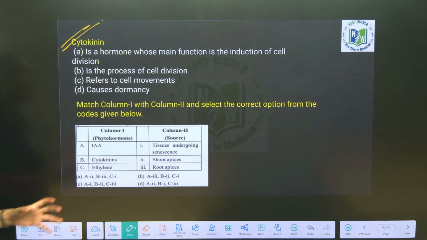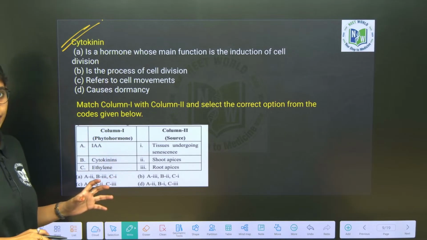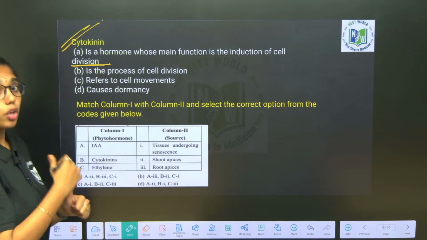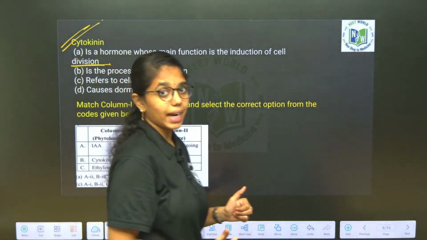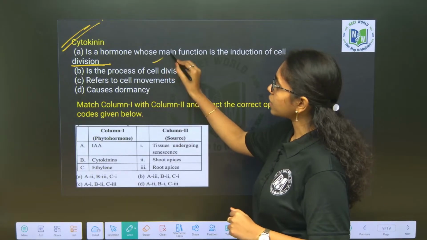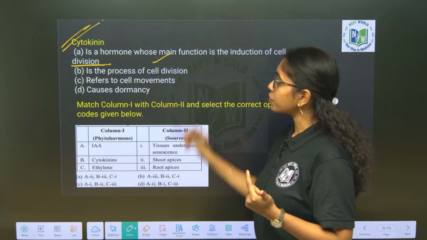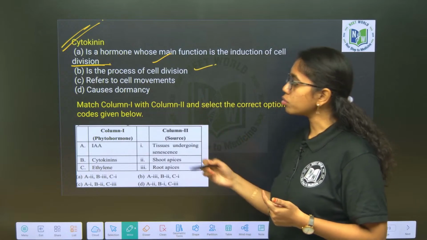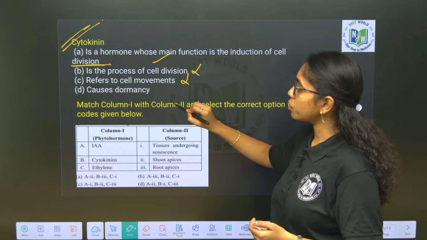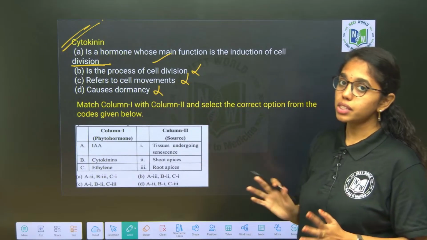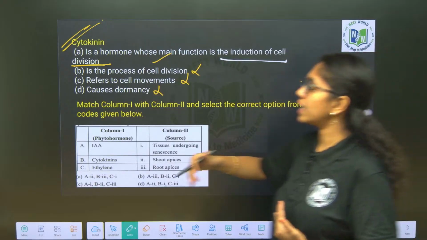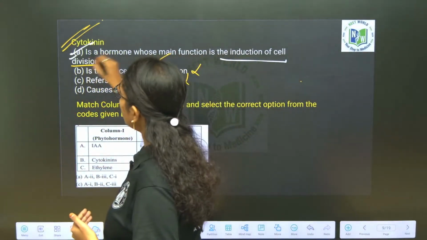Next, the question is about cytokinin. Cytokinin is a hormone whose major function is induction of cell division. The name itself says that this phytohormone is primarily involved in cell division. It does not refer to cell movements, and it does not cause seed dormancy. So it is a hormone whose main function is induction of cell division. Here option A will be correct, ma.